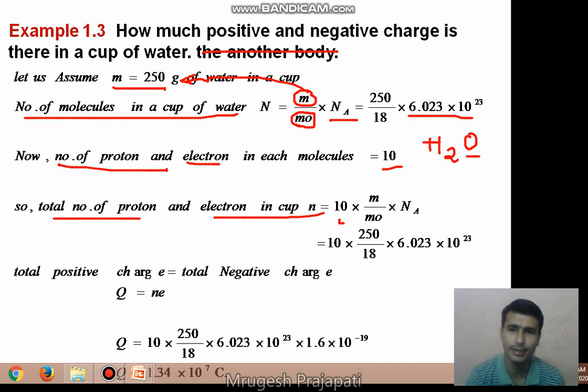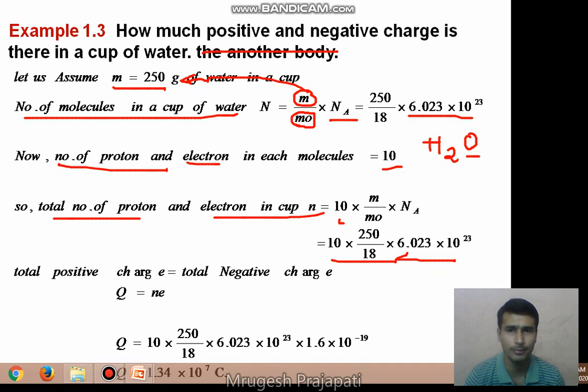we can get the total number of protons in a cup, right? Now we know that one proton has a charge equal to 1.6 into 10 raised to minus 19, or we can say that one electron has a charge of 1.6 into 10 raised to minus 19. So here we have the number of protons, the total positive charge, or we can say the total negative charge on the body, both are the same, right?